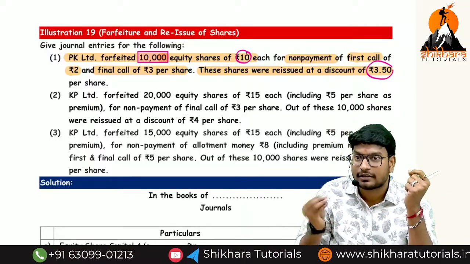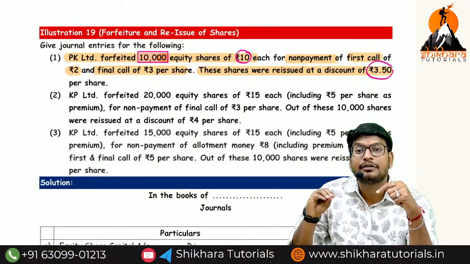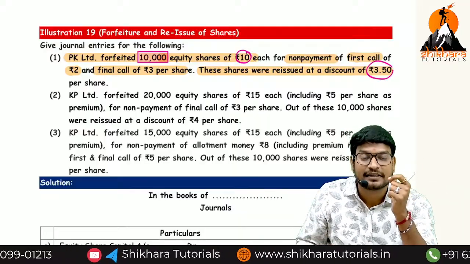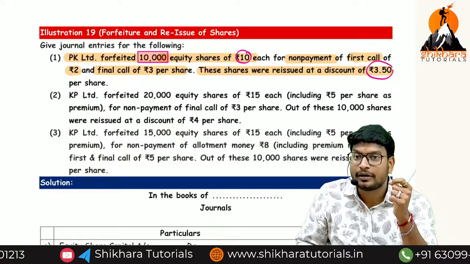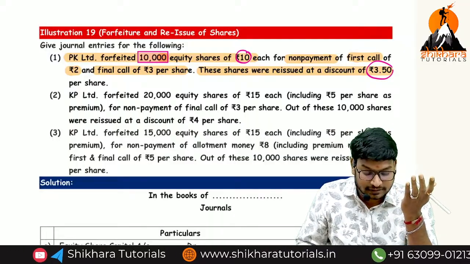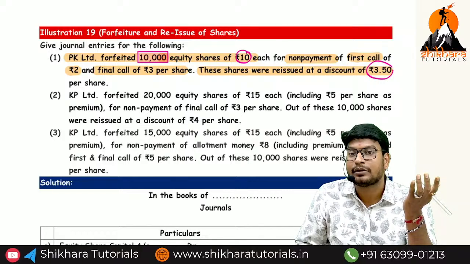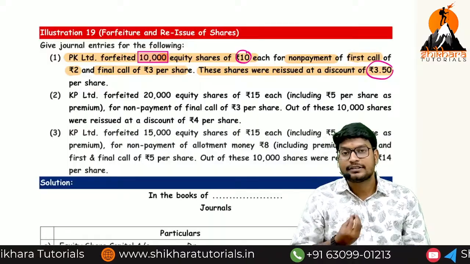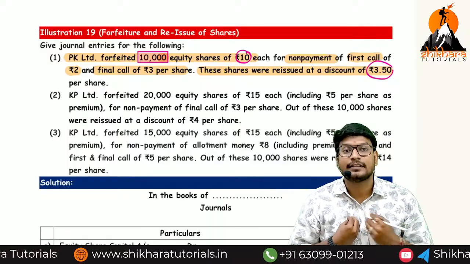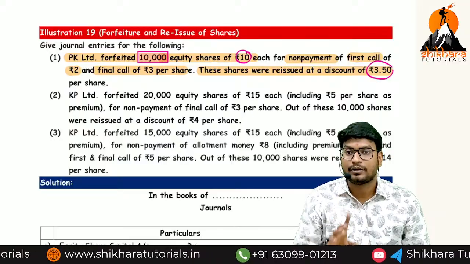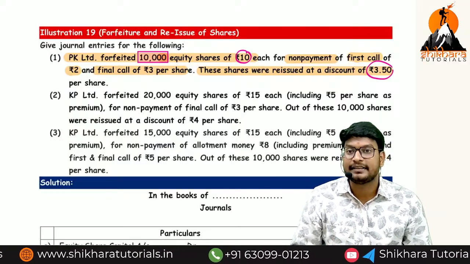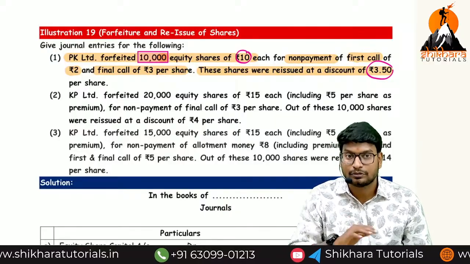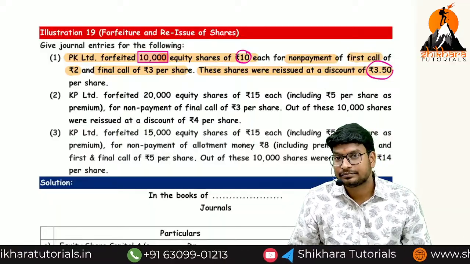Now can you say the gain that will be transferred to capital reserve per share? We received 5 rupees. At the time of reissue, what is the loss? 3.5. What is the remaining? 1.5 per share is the gain. 1.5 into 10,000 shares is 15,000 rupees. The gain should be transferred to the capital reserve account. Okay? We have received 5 rupees and we have a loss of 3.5 rupees. What is the ultimate gain? 1.5. Is there any doubt? So those are the 3 entries we are going to pass. Directly we can pass them, or we can draw the balance sheet directly.